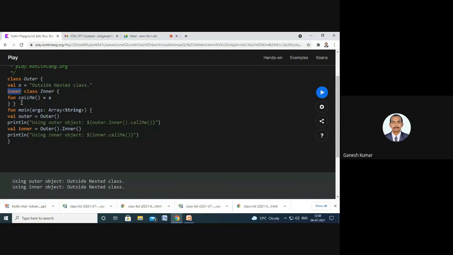So if we didn't give the inner keyword, the request for accessing the variable declared inside the outer class is not possible. Here we are accessing the variable declared in the outer class with the help of an object for the outer class as well as the inner class. Here the inner class object calls the function call me. If you are calling the method call me, it tries to access the variable declared in the outer class. So to access the outer class we are using the inner keyword, creating the object for the inner class, and accessing the variable declared inside the outer class.